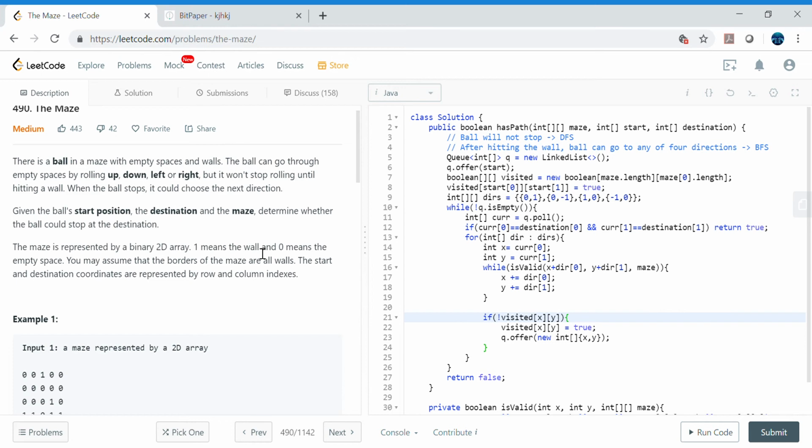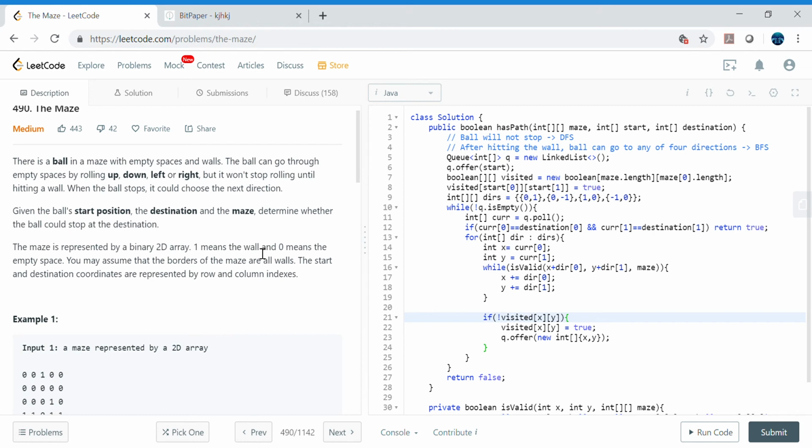Another observation: let's say it stops at the wall. Now we need to choose any other of the 4 directions. So it will go one step at a time. It cannot go recursively or indefinitely until it hits the wall, because we already covered that scenario. Once we choose any of the 4 directions, we have to go step by step, so breadth first is the more appropriate term for that scenario. So it's a great blend of breadth first search plus depth first search, and that's why we are wrapping this DFS in the breadth first.